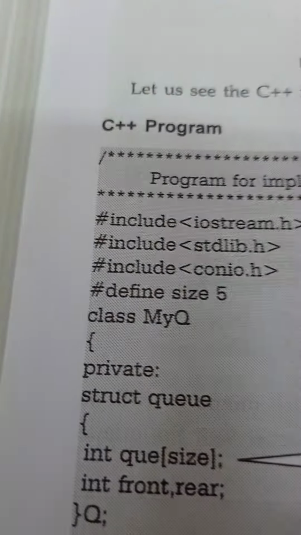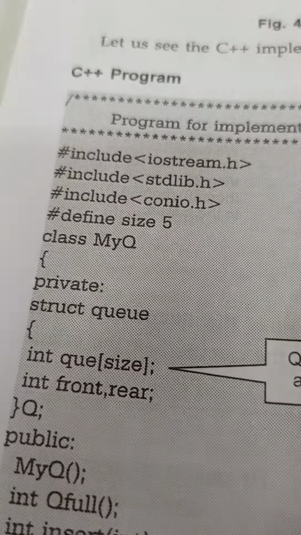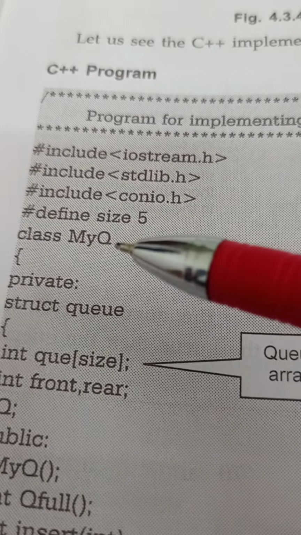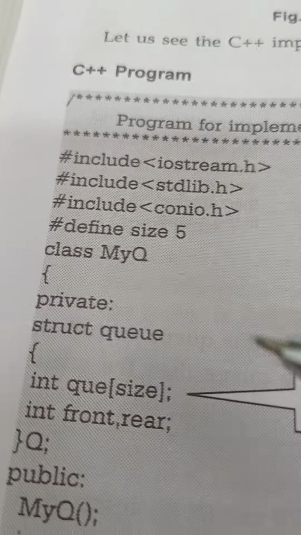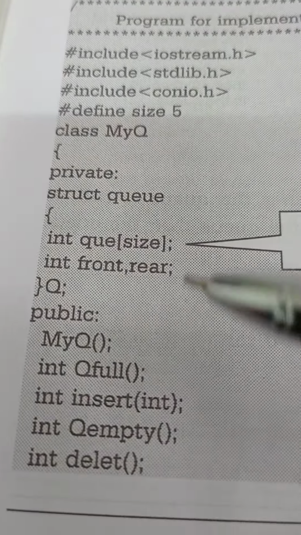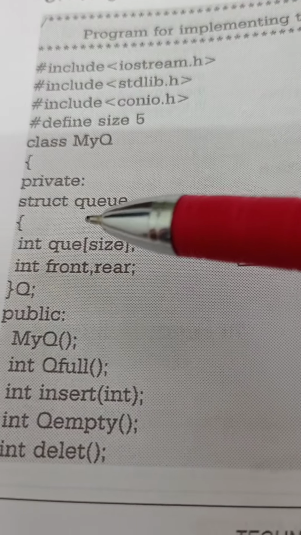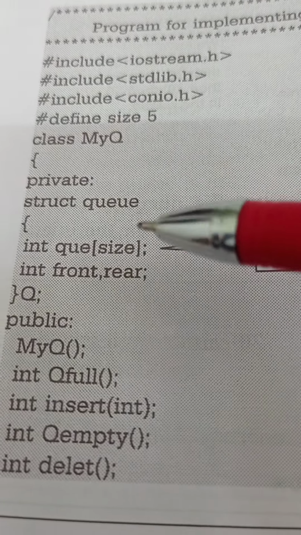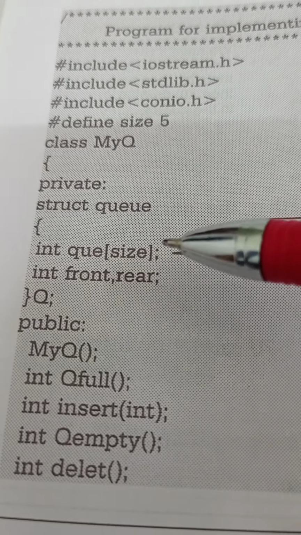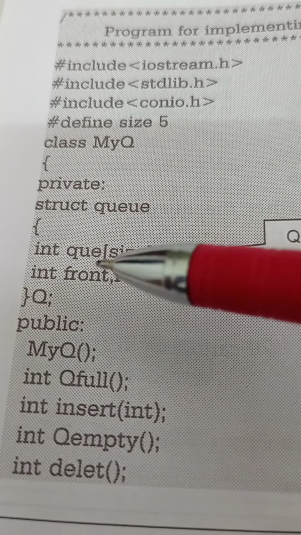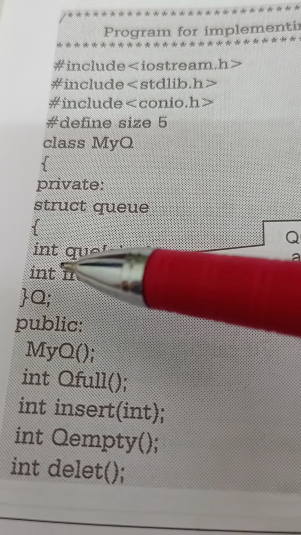Then we have a class, which we have named myQ. The class has private members and public members. In the private members we declare the queue, int q[size], where we mention what the size is, either 5, 10, or 15. Then we take two variables, int front and int rear, which are of type int.